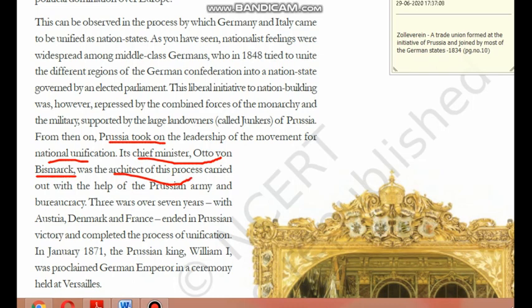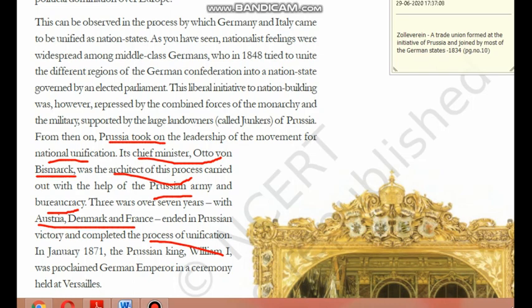He is the man who, single-handedly, with the help of the Prussian army and with the help of bureaucracy, in the sense of institutions, like we have IAS, administrative officers, the general secretary, we call it that. So with the help of institutions and the Prussian army, he is the main person behind the unification of Germany. It took 3 wars over 7 years. It's not that they had a war daily, but over 7 years, wars were fought with 3 countries: Austria, Denmark and France. Then it finally ended in Prussia's victory and completed the process of unification.